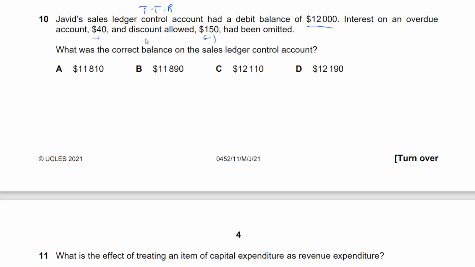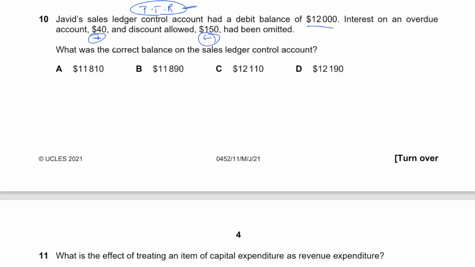Does that make sense? That's why it helps to look at it in terms of receivables and payables. They have simply given us sales ledger control account, but we look at it as total trade receivables because that's what it is. And when you look at it from that angle, you realize that interest that you charge will increase our receivables. We're going to receive that money, and the discount you allow will reduce your receivables. You won't receive that money anymore. So you subtract that. So it helps us think better.